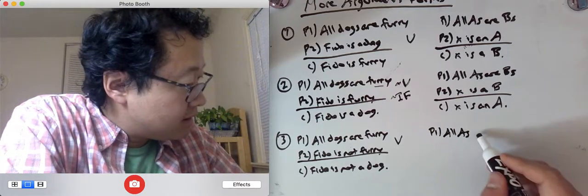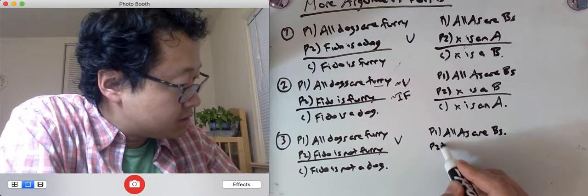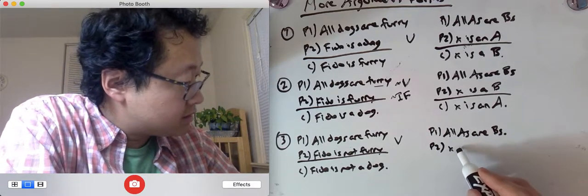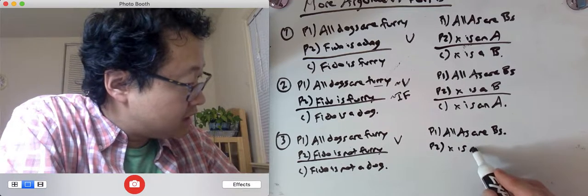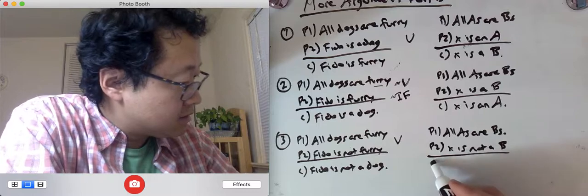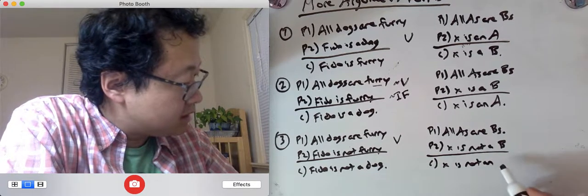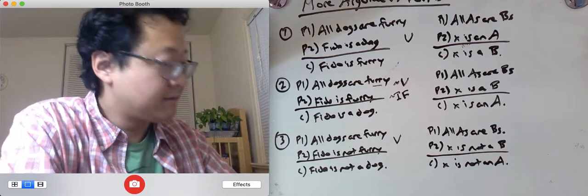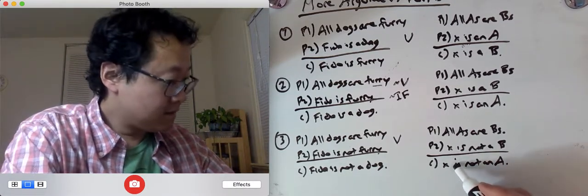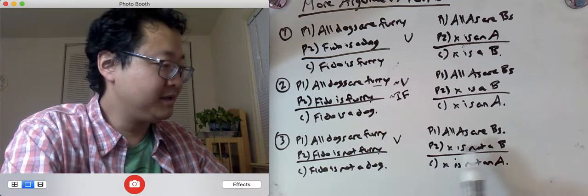And so we can put together an argument form for this. All A's are B's. Premise 2, X is not a B. Conclude, therefore, X is not an A. So this will be a valid argument, anything in this form.